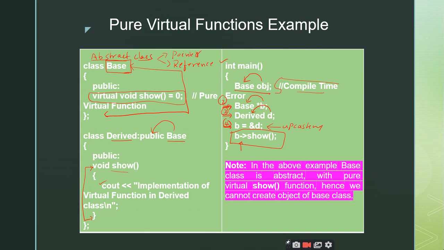What is the purpose of this arrow operator? Member selection operator. Super. But as I know, the member selection operator is the dot operator, right? Yes, sir. But what about the arrow?